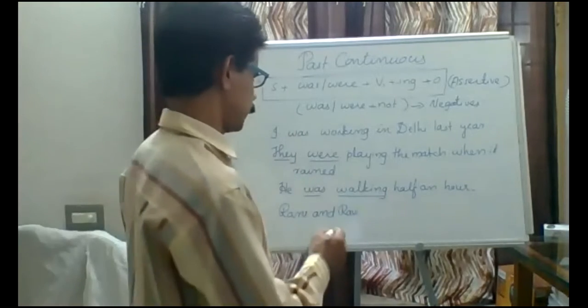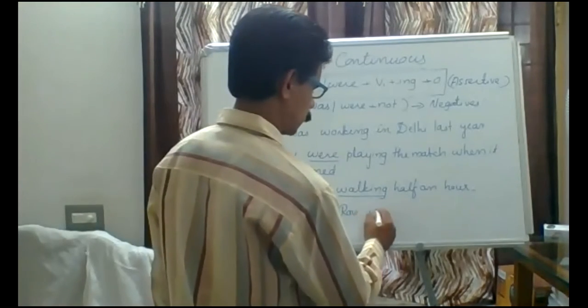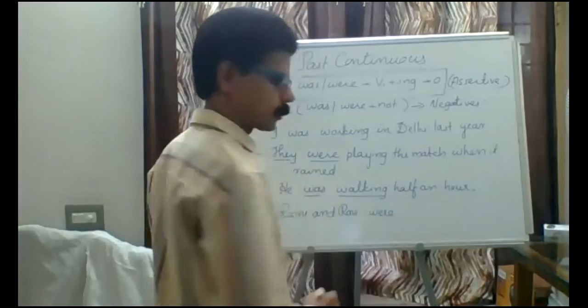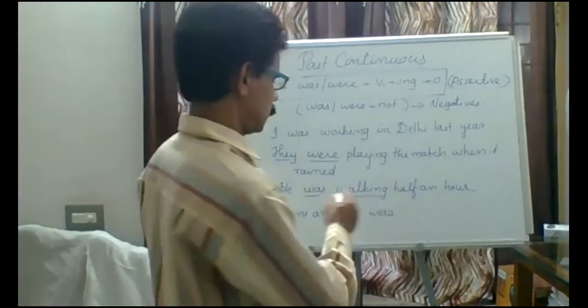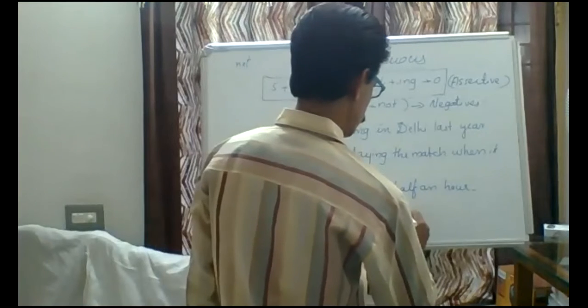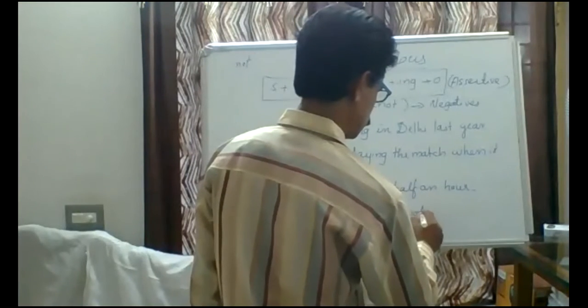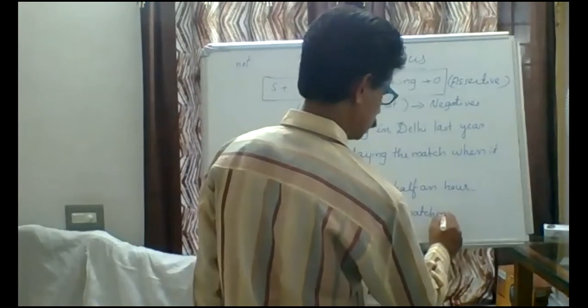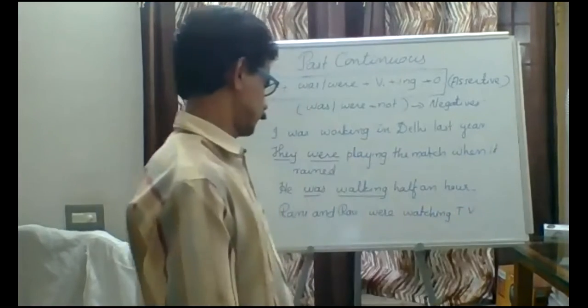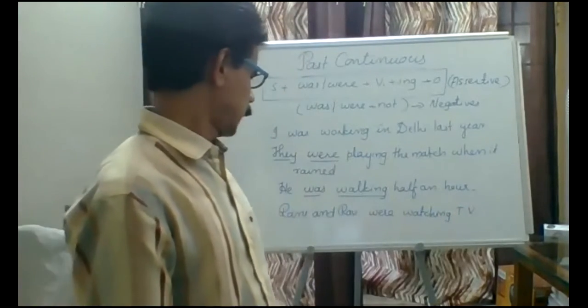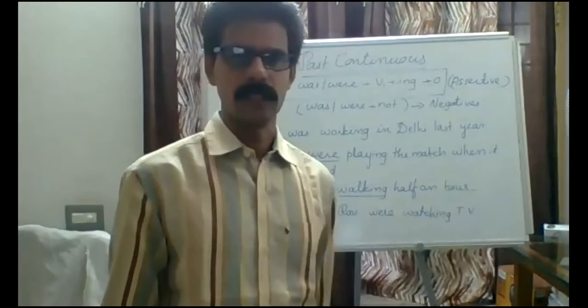Were will come, not was, because it is plural. Rani and Ravi were watching TV.